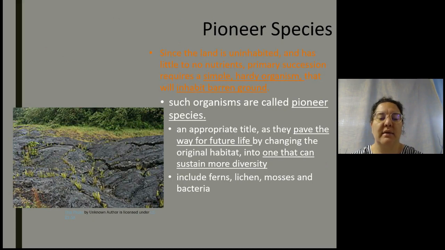So in an ecosystem, during the process of succession, we have something known as a pioneer species. Now, since the land is uninhabited and has little to no nutrients, primary succession requires simple, hardy organisms that can inhabit the barren ground. And these organisms are called the pioneer species. So they pave the way for future life by changing the original habitat, one basically of barren rock, into one that can sustain more diversity. And typically this includes ferns, lichens, mosses, and bacteria, and they're slowly going to break that rock down into soil and nutrient components.